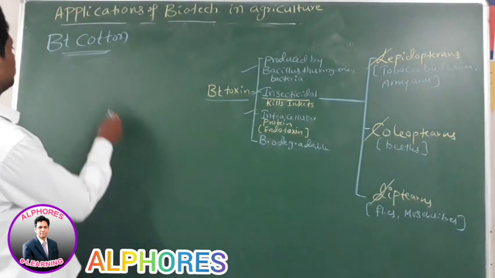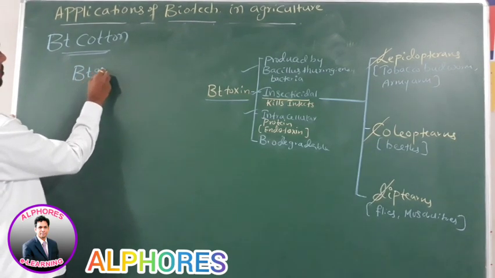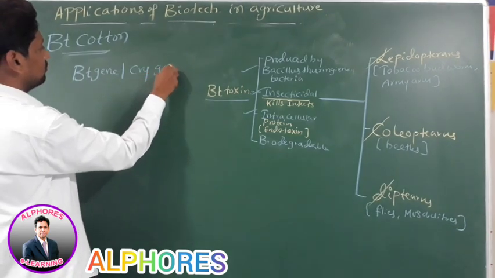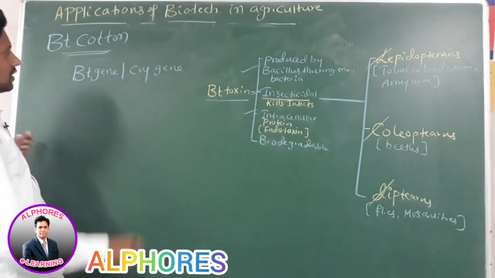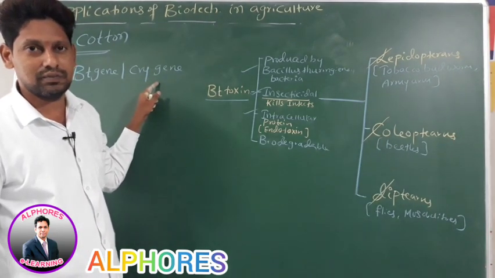Now listen to this statement. Which gene are we discussing? Bt gene or cry gene. There are different types of Bt genes, different types of cry genes.